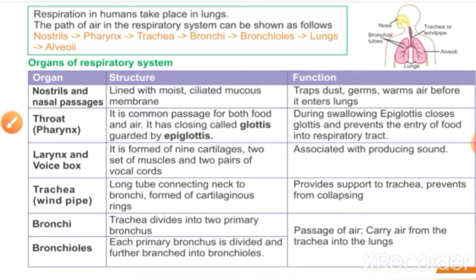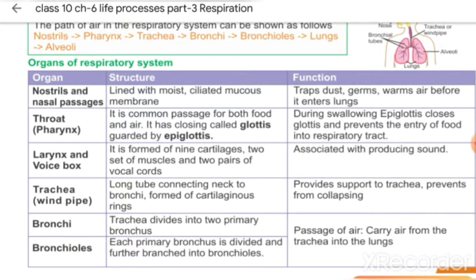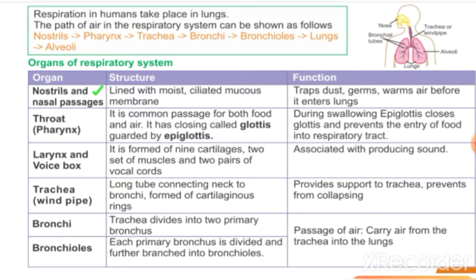So this is the whole flow chart in which you could understand the function of each of the respiratory organs: the function of nostrils, the function of pharynx, the function of larynx, which is also known as voice box. Here the epiglottis, I told you, prevents the food bolus from entering into the windpipe or the respiratory tract.